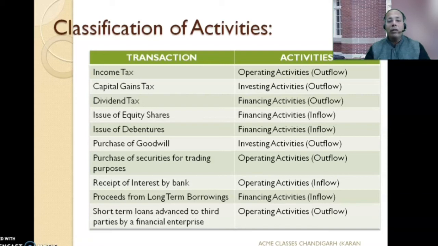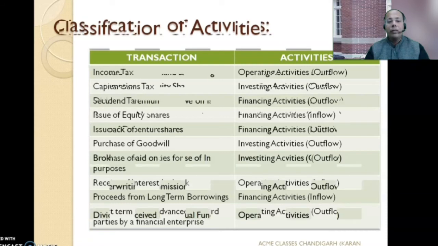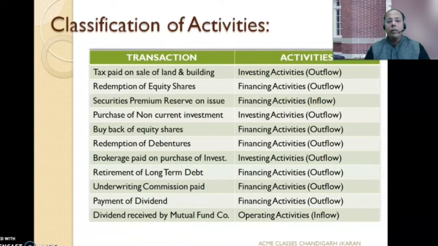So, please go through these few examples that I have accumulated for you, because these are typical and normally children do not prepare these, and these are normally asked in a Viva. So, tax paid on sale of land and building is an investing activity outflow and will be recorded in the investing activity area of the cash flow statement.